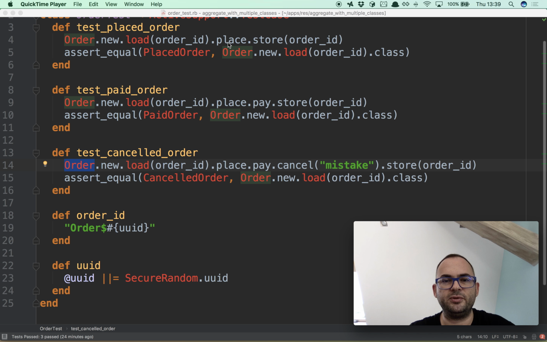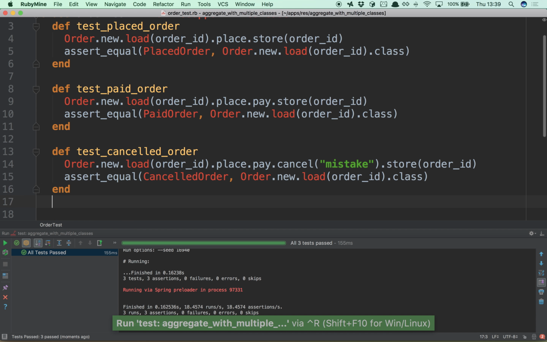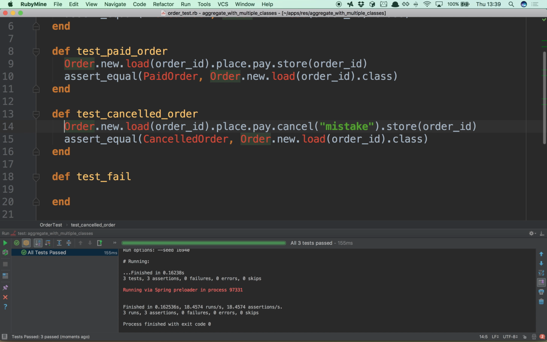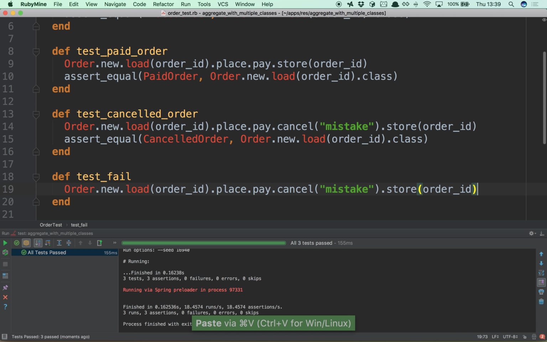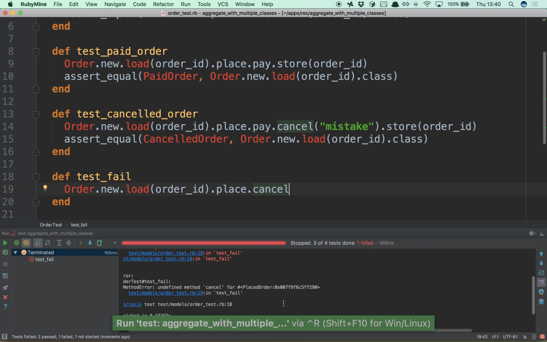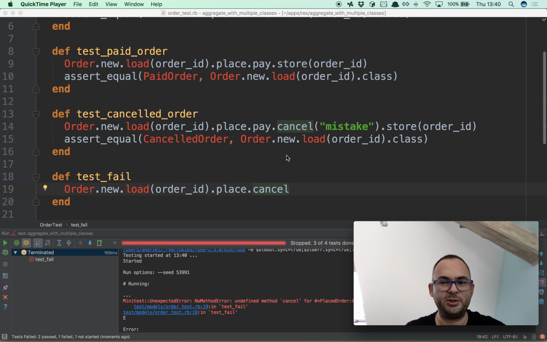The same happens if we do fewer things. I think if I run the tests, they should all pass. But let's see a test fail, just to make sure we can also simulate some kind of failure. I will just cancel without paying. Yeah, and it says undefined method cancel for placed order. That's enough, right? So this way it actually does work. And that's all I have to show you.